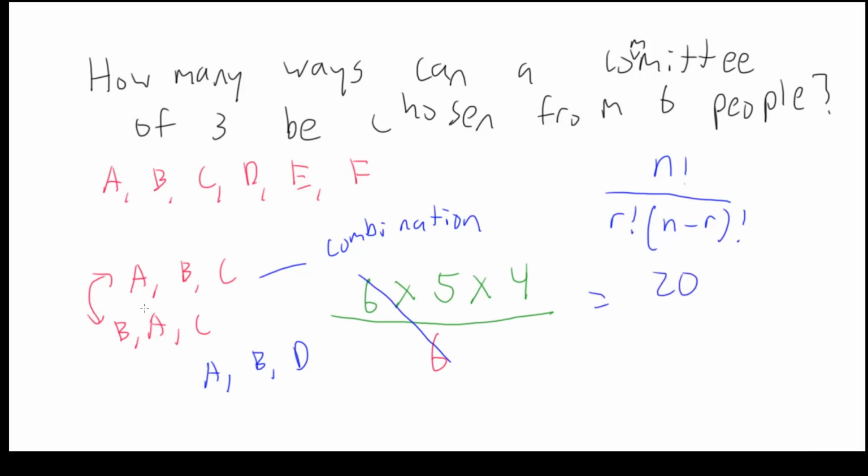And this is the same as the formula, because if you think about it, n factorial would be 6 factorial over r factorial, where r is 3, so 3 factorial times 6 minus 3 factorial.